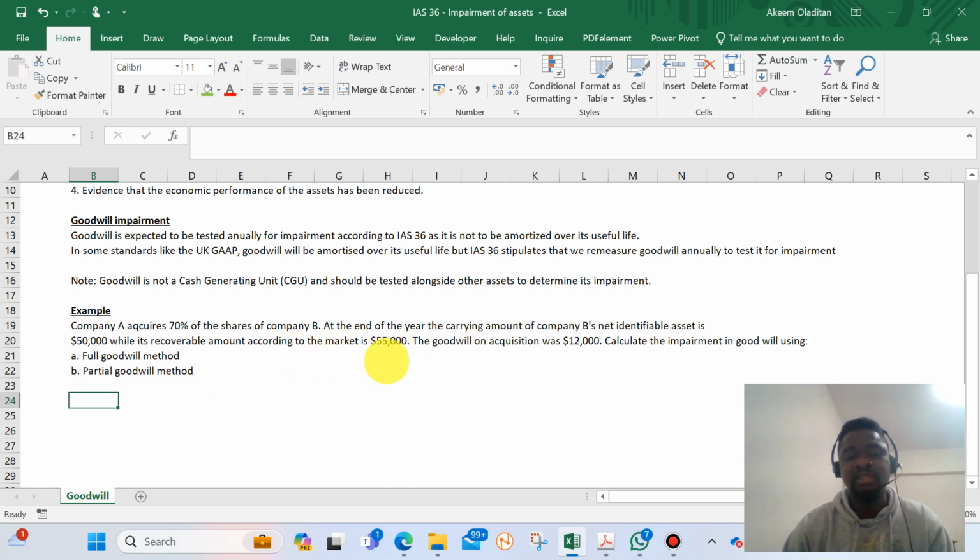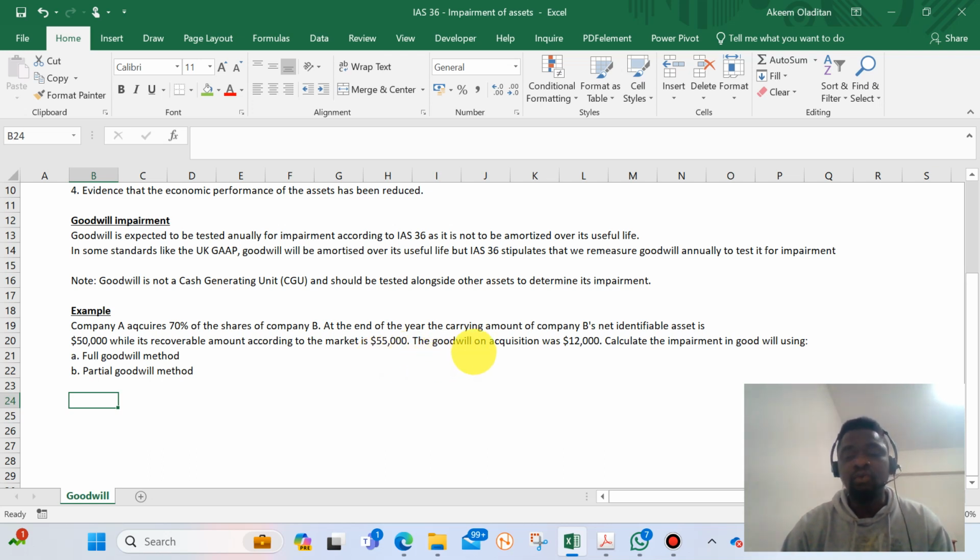So what we're saying is that we have done estimation, we have done a fair valuation of the net asset of the subsidiary, and the market value is showing $55,000. This amount that we have here is a recoverable amount that we think we can get from that subsidiary.